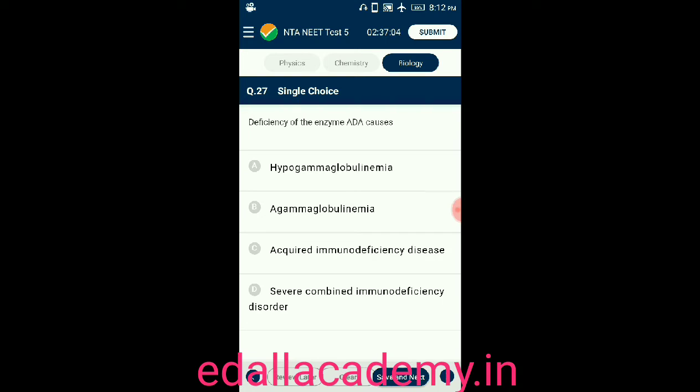Question number 27. Deficiency of the enzyme ADA causes, option A, hypogammaglobulinemia. Option B, agammaglobulinemia. Option C, acquired immunodeficiency disease. Option D, severe combined immunodeficiency disorder. So here the correct answer is severe combined immunodeficiency disorder. That is caused only due to the deficiency of enzyme ADA. So the correct option is D.